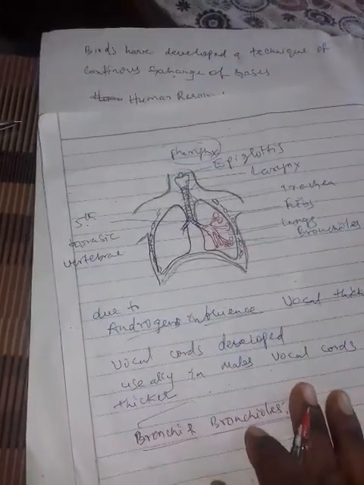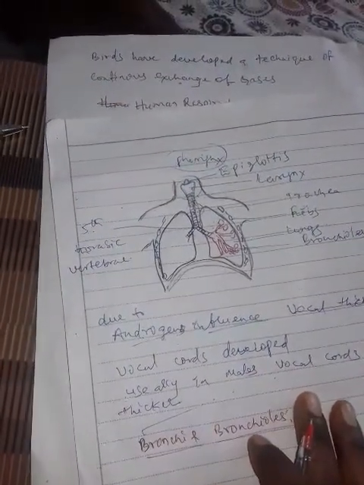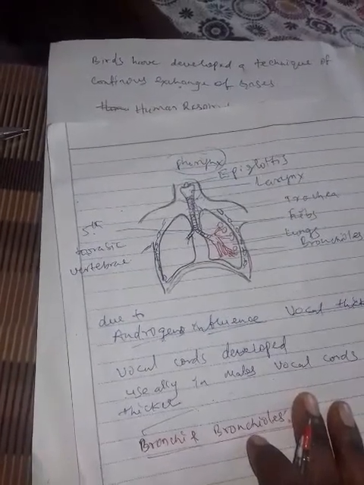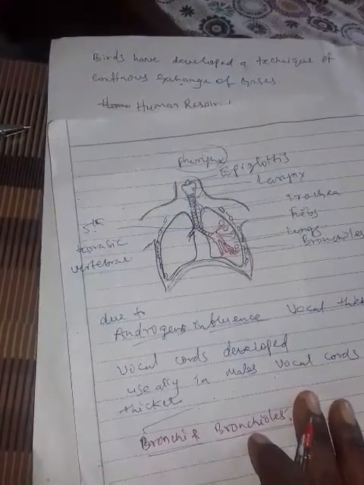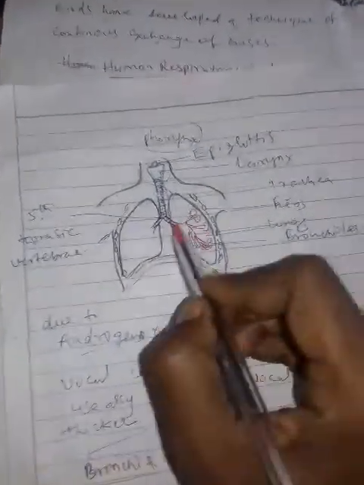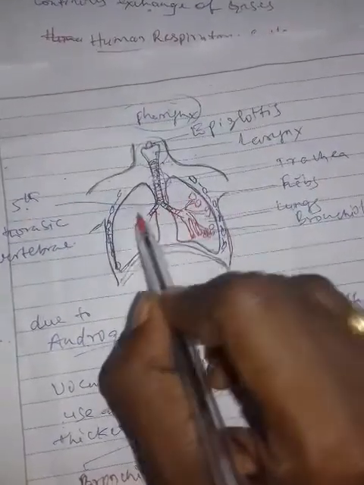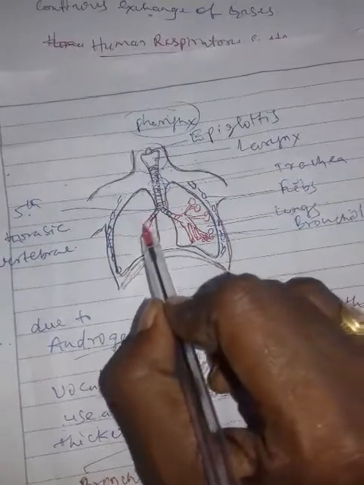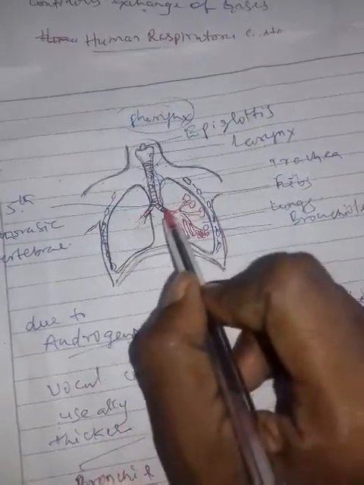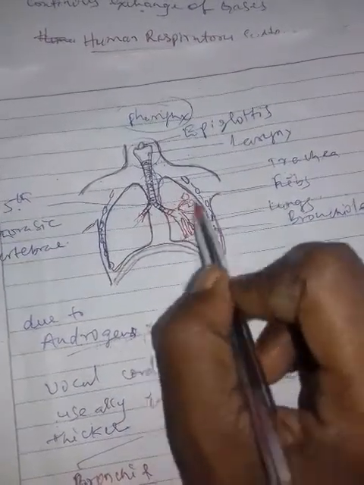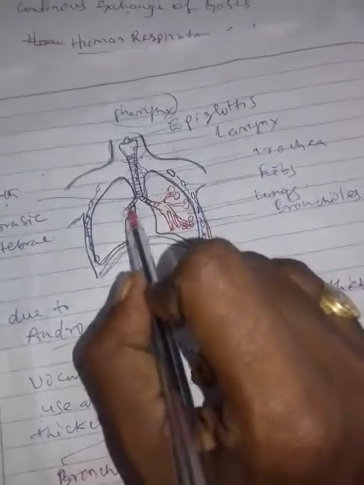The trachea divides into the left and right primary bronchi, each of which enters the lung of that side. These two primary bronchi open into their corresponding lungs. The right primary bronchus opens into the right lung, and the left primary bronchus opens into the left lung. So these are called bronchi.